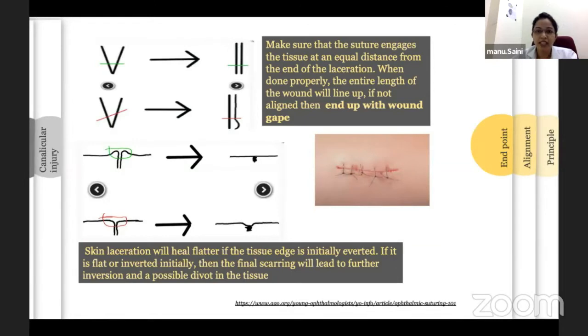This will heap up the tissues and prevent a sunken scar. Secondly, the needle should engage the tissue at an equal distance from the end of the laceration. Otherwise, wound gape will result. Therefore, the crux is that a skin laceration will heal flatter if the tissue edges are initially everted. If it is flat or inverted initially, then the final scar will lead to further inversion and a possible divot in the tissues.